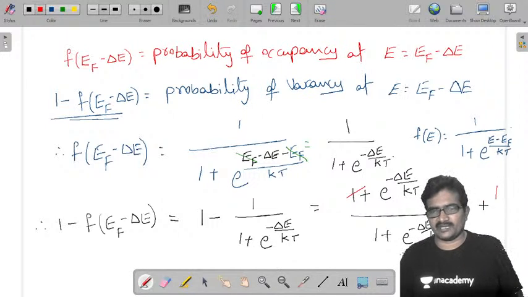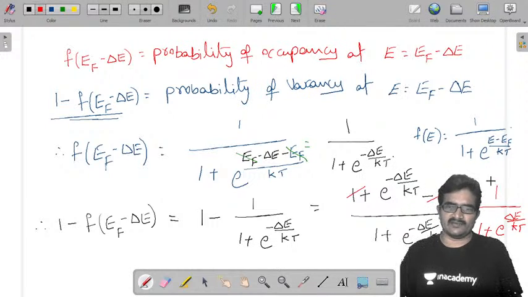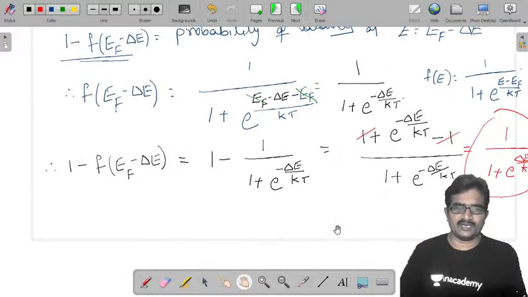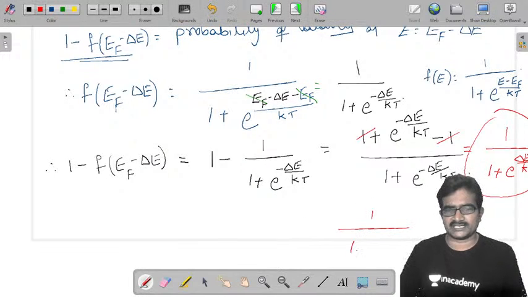Finally it became 1 by 1 plus e power delta E by kT. So this is the value you finally got. This is the probability of vacancy. So the probability of vacancy you got is 1 by 1 plus e power delta E by kT.